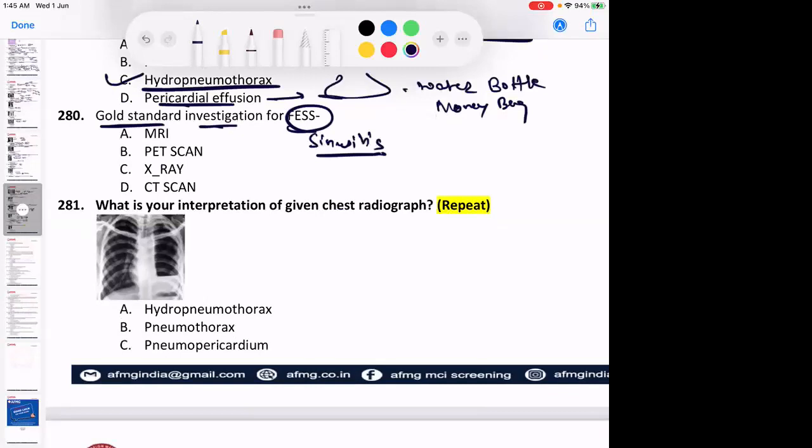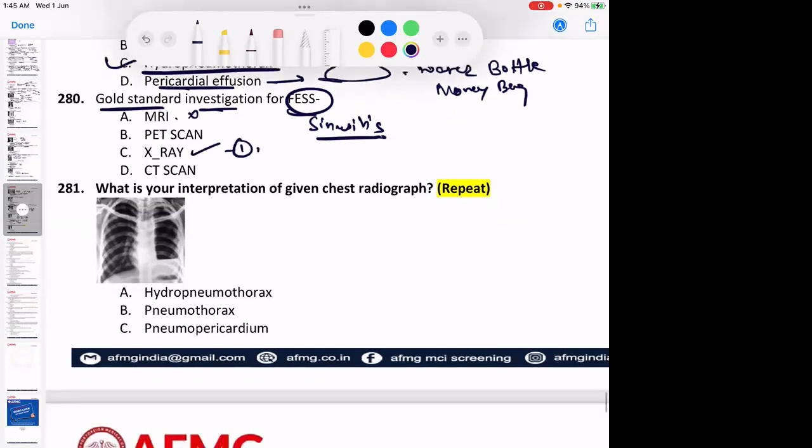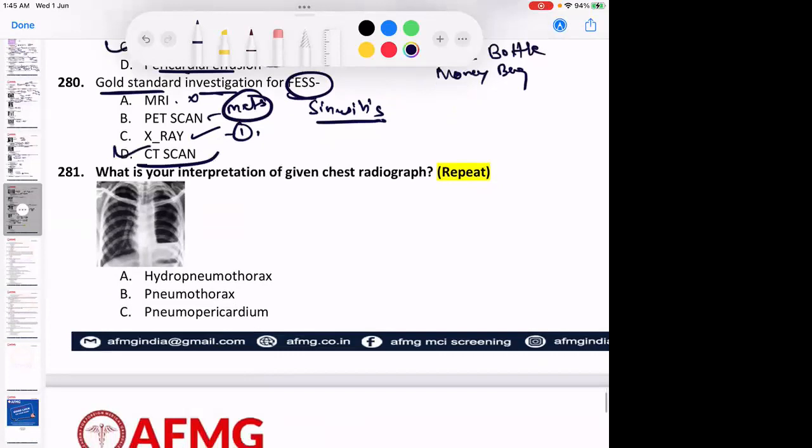FES के लिए नहीं करते investigation. FES is the surgery done for sinusitis. Gold standard investigation for sinusitis. Anybody? X-ray is the first line investigation. सबसे पहले क्या करोगे तुम? X-ray करोगे. MRI is not diagnostic of sinusitis. PET scan से क्या करोगे? PET CT नहीं है option में. It is only PET scan. PET scan is usually used to detect metastasis. Distant metastasis के लिए करते हो. So it is option D, HRCT. ठीक है? The better option would have been HRCT, high resolution CT scan.